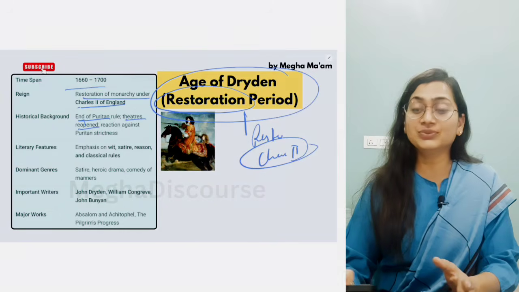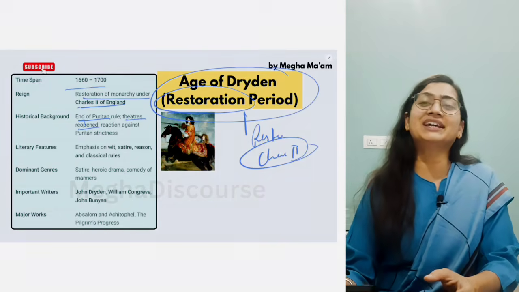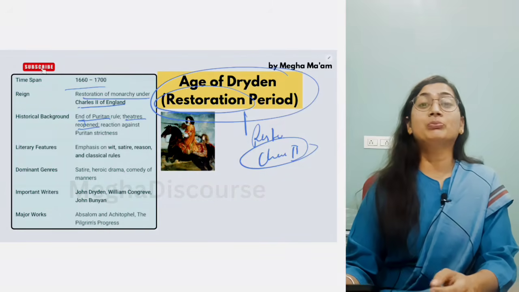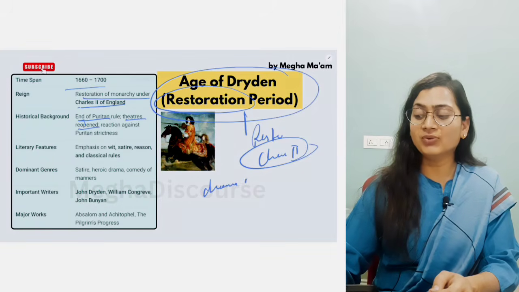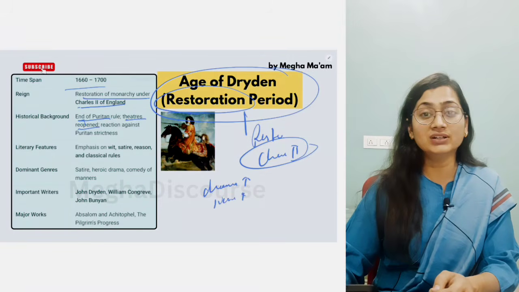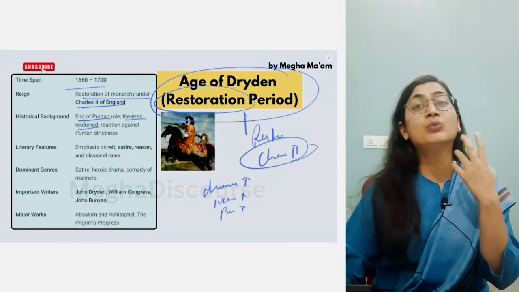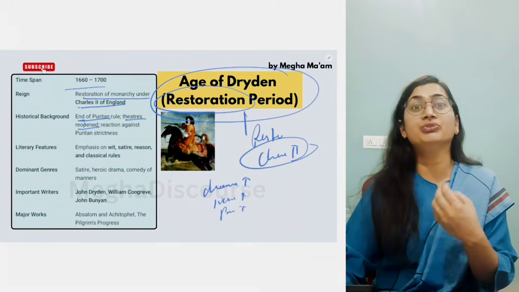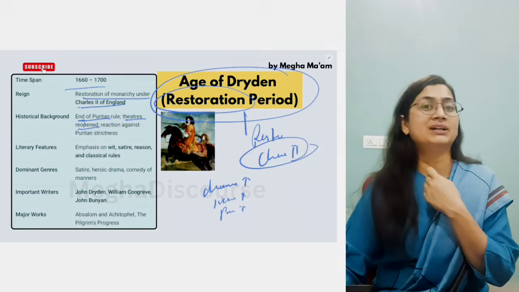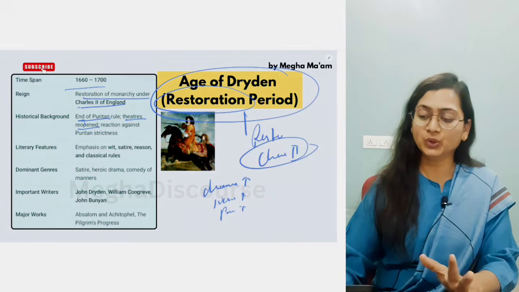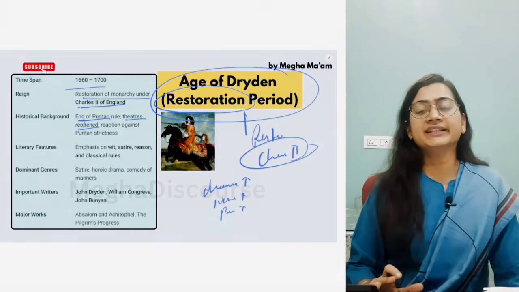Now theaters were reopened. That is the good and biggest thing that happened in the age of Dryden. Now people, so you can say drama rose. There is a rise of the novel. Now the novel was starting. Okay, poems were evolving more, with more satirical poems, witty poems, humorous poems. So there is a burlesque theme, more epics can be seen. Okay, now I was saying that this is the neoclassic age.